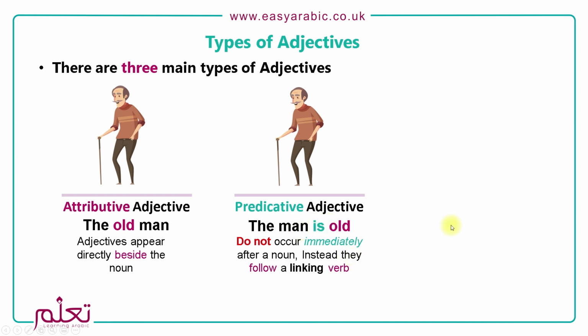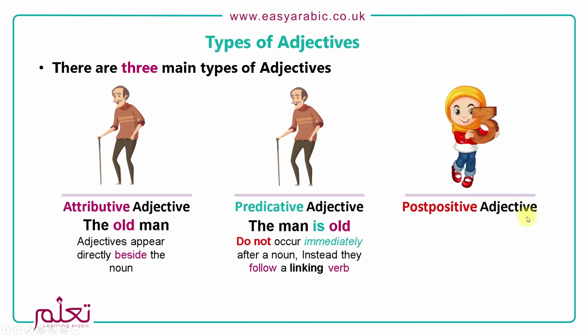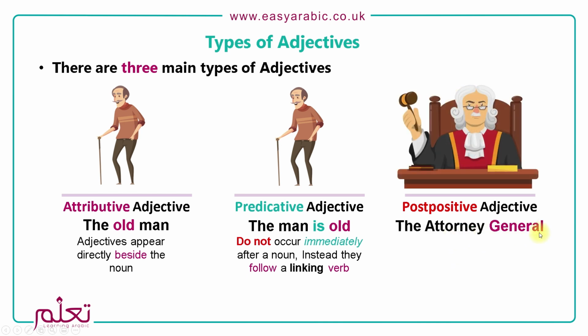Okay. And the last type is what we call a post-positive adjective. Here the adjective comes after the noun or pronoun. So the Attorney General. Okay. This one, the attributive adjective, when you see it in this format, we normally refer to it as a noun adjective phrase. And where the adjective is used in a predicate form, it's called an equational sentence. So what we'll do is we'll have a quick test just to make sure that you've got an understanding of the different types of adjectives.